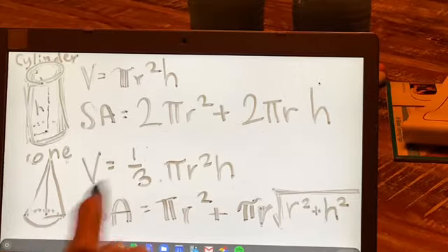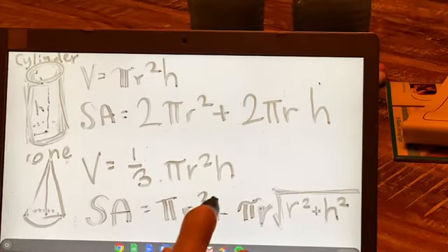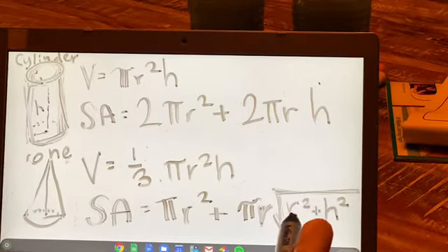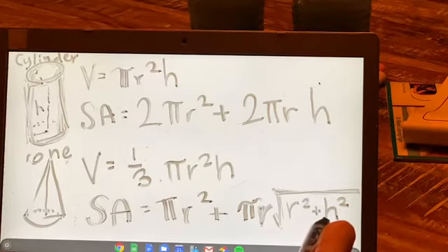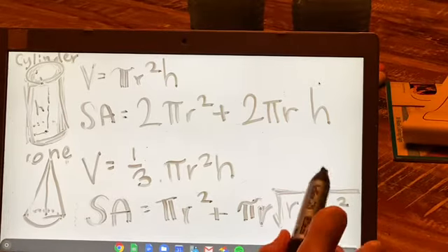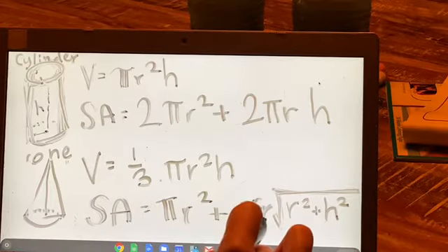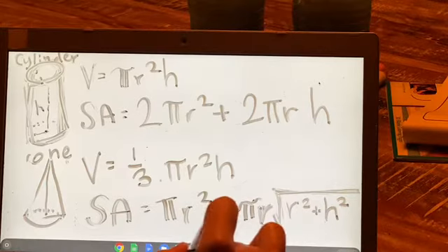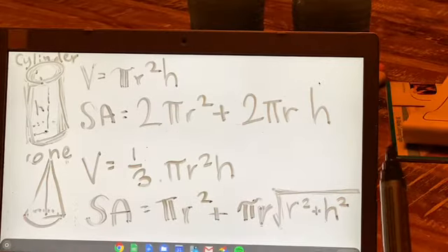So let's say our radius is 3, okay? So let's say pi times 3 squared, 9, right? Plus, so I would say let's do this part first. So let's say our radius, again, is 3, so 9, and let's say our height is 4. So 9 plus 16, that's 25, right? So that works out well. So if we have 25 in here, square root of that is 5. So then we end up with 5 times pi times the radius, which we said was 3. So you would just multiply all this, add this to whatever this was, and that would be your surface area.